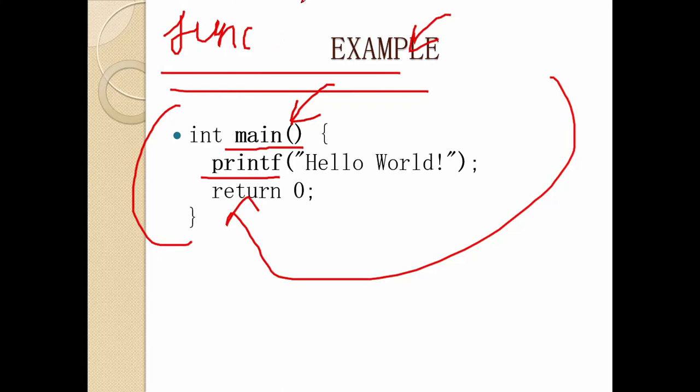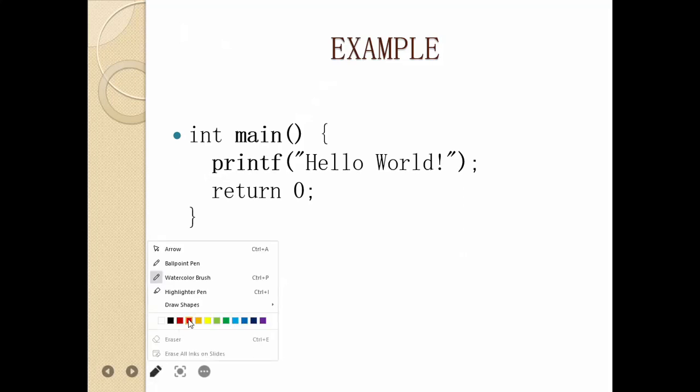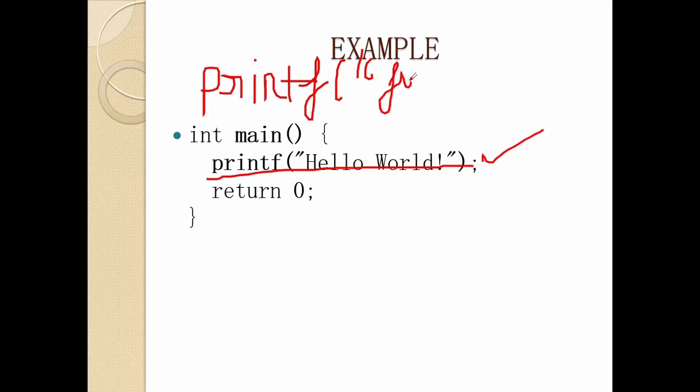Writing something doesn't mean it is going to be executed; to execute, it has to be within the main function only, right? For example, if I've written a printf statement here and a printf statement here, and within the brackets I write func,